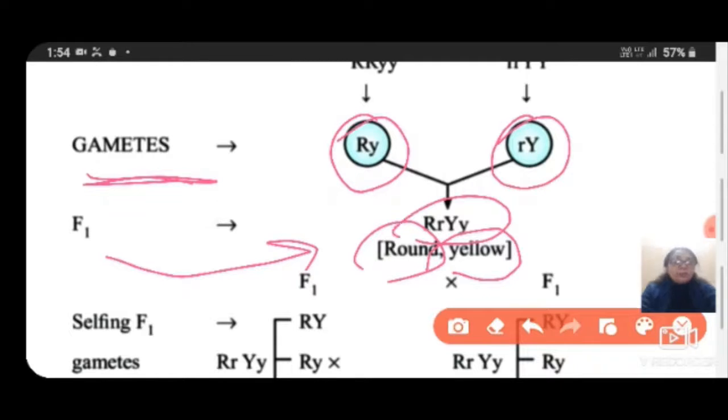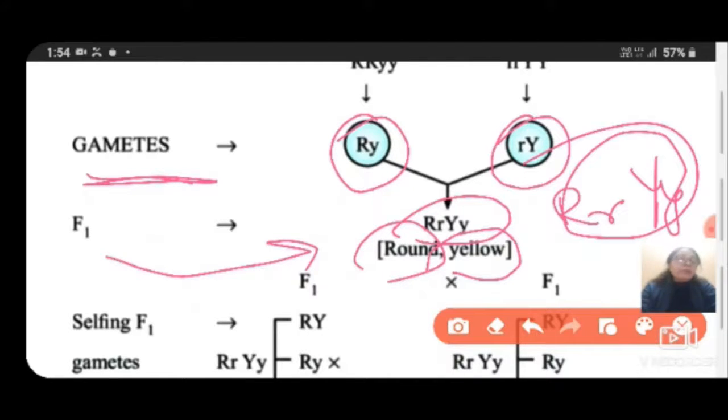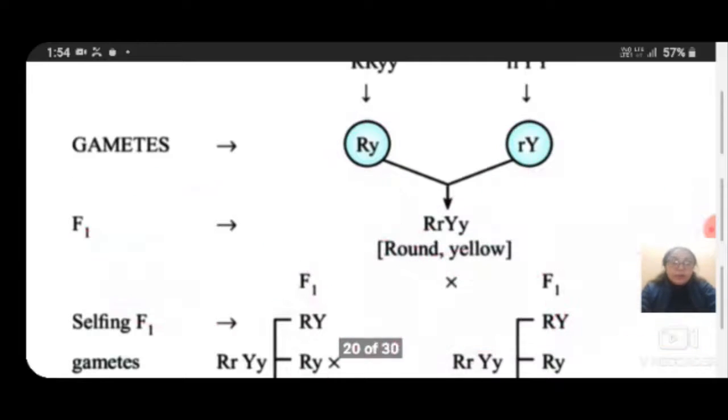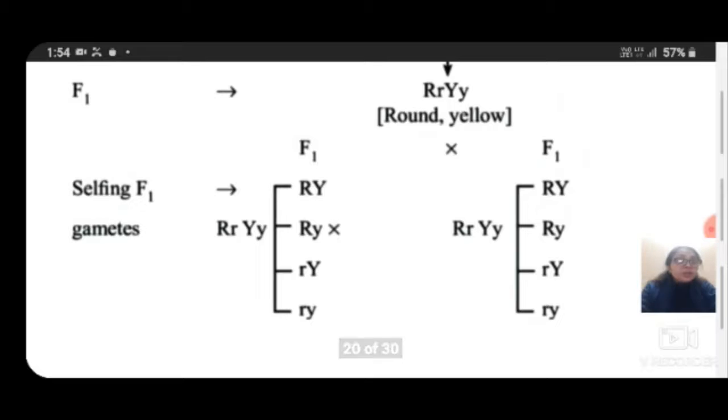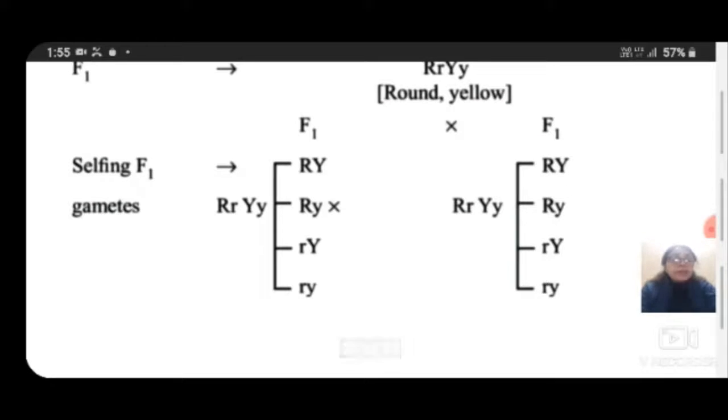So the gametic representation is here, capital R, capital Y and small y. Afterwards Mendel crossed the F1 generation and got the second filial generation. So what had he done in the F1 generation?